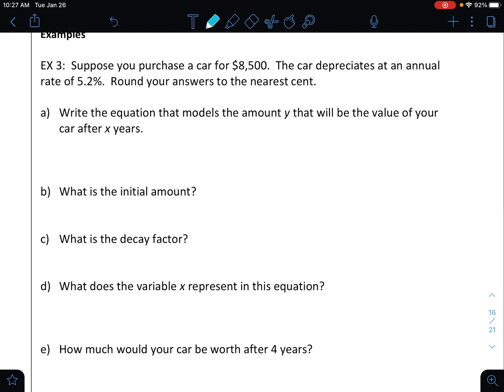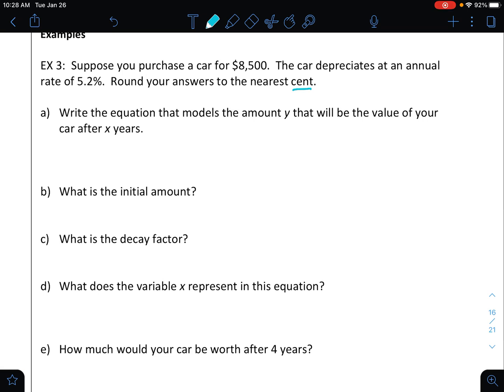Okay, all right, let's go on to the next 2 examples. We have more of a word problem situation, so let's run through number 3 together. Suppose you purchase a car for $8,500. The car depreciates at an annual rate of 5.2%. Round your answer to the nearest cent when we get to working through things.